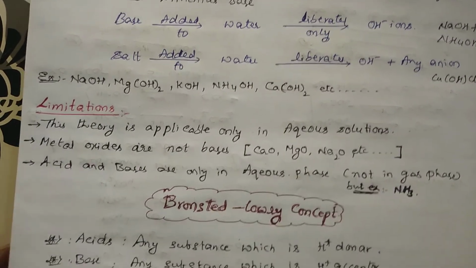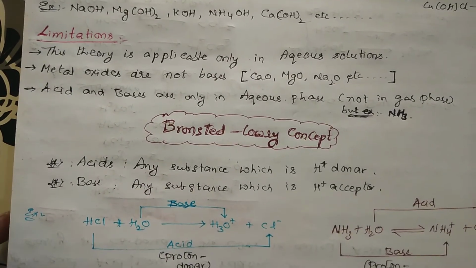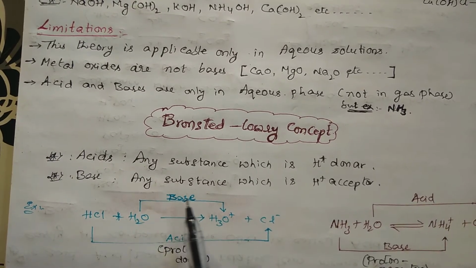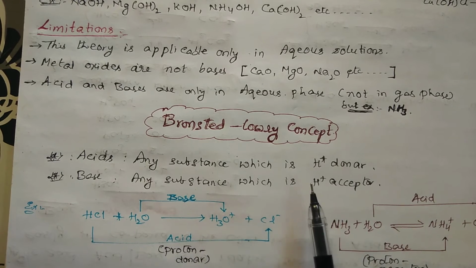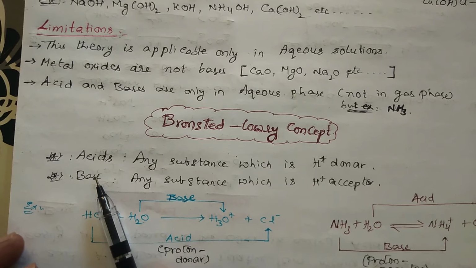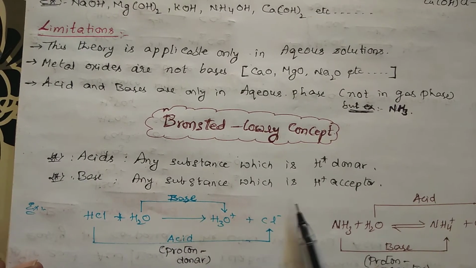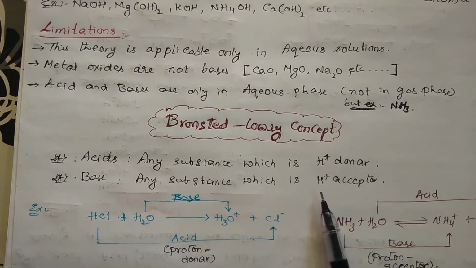So extending to this theory, we have one more theory that is called the Bronsted-Lowry concept. So what does this theory say? This theory says any substance which donates H plus, which is an H plus donor, is called a Bronsted-Lowry acid. And a base, any substance which is accepting H plus, then that is called what?